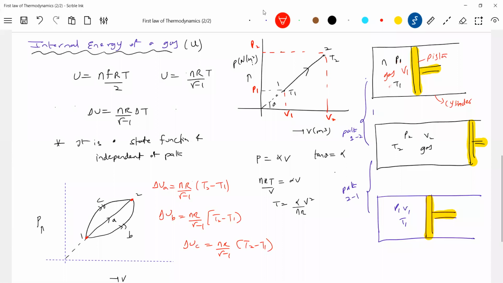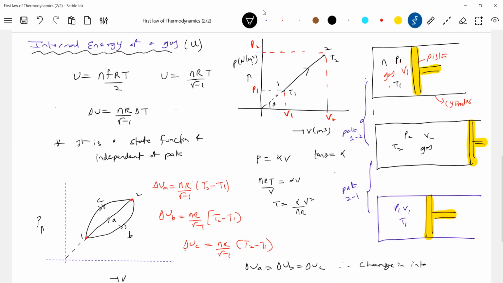So with this, can anybody say anything about the change in energy for all these paths? What does it mean? It is independent of path. Therefore, the change in energy.